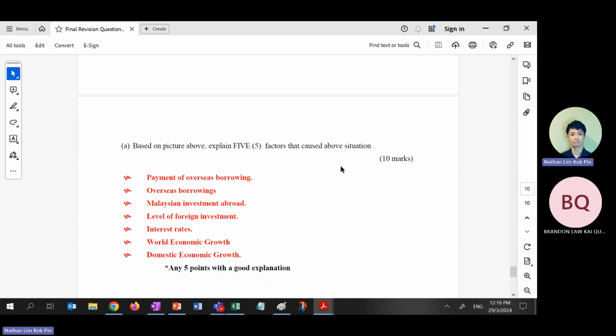Okay, so 5 factors that cause depreciation. There are many factors. Now that I already told you to link everything, right? You have to link to everything and anything you can. What will lead to depreciation? Can I link to payments? Can I link to borrowing? Can I link to capital outflow? Can I link to capital inflow?